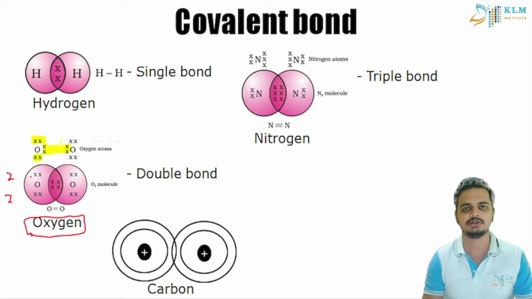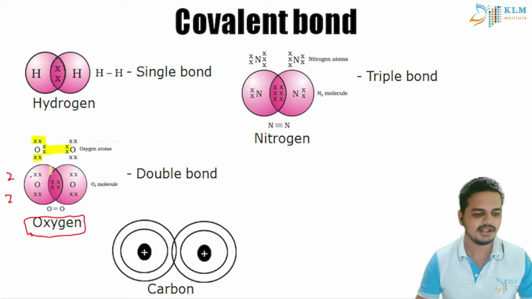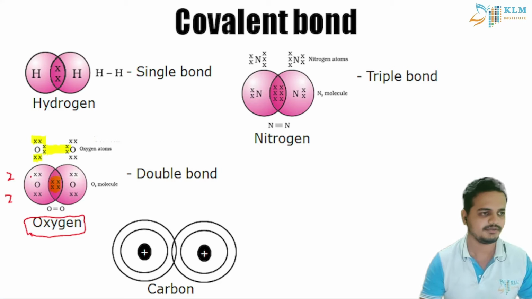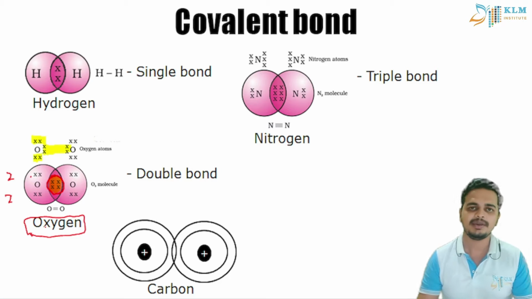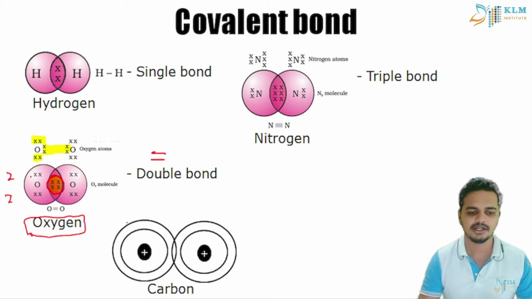We will share the 2 electrons, and the rest of the electrons we will keep like that. So here you can see the shared pairs of electrons. 2 pairs of electrons are shared, that is 4 electrons are shared here. When 2 pairs of electrons are shared, it forms a double bond. It is represented by 2 lines.